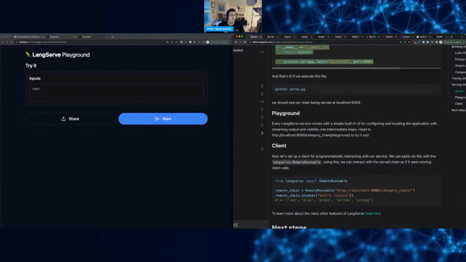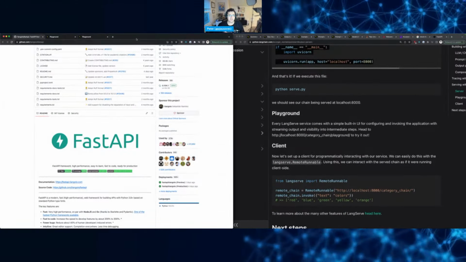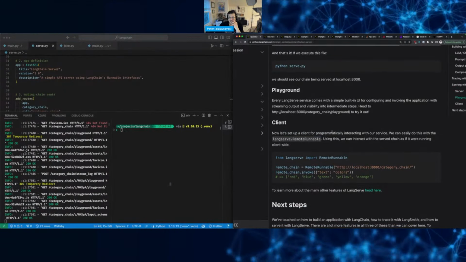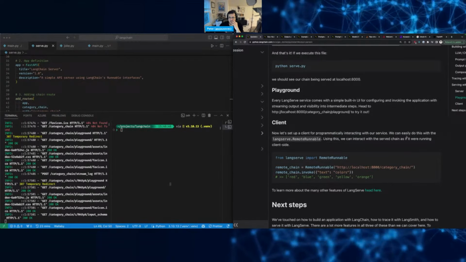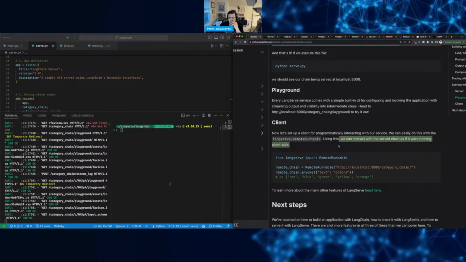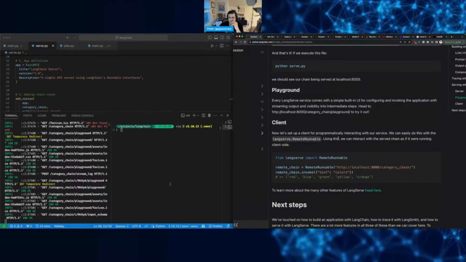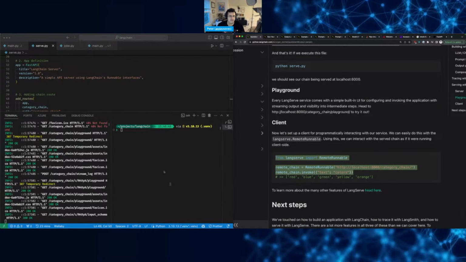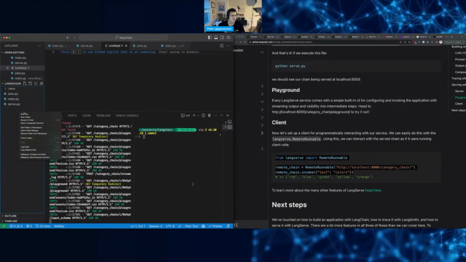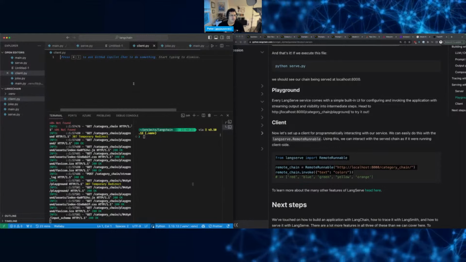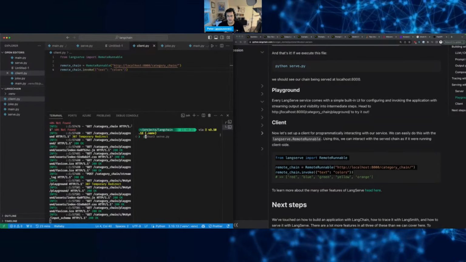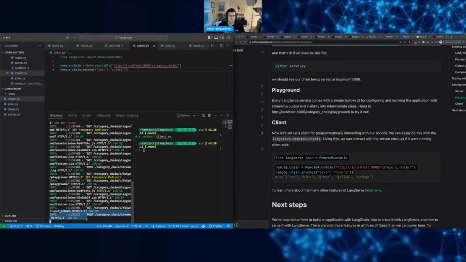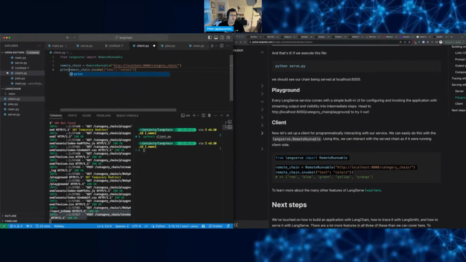All right, so playground. We can set up a client for programmatically interacting with our service. We can do that with remote runnable. We can interact with the served chain as if it were running client side. So we could do client, right? And then if we do python3 client, I made a call, right? Oh man, I have to print it out, right?